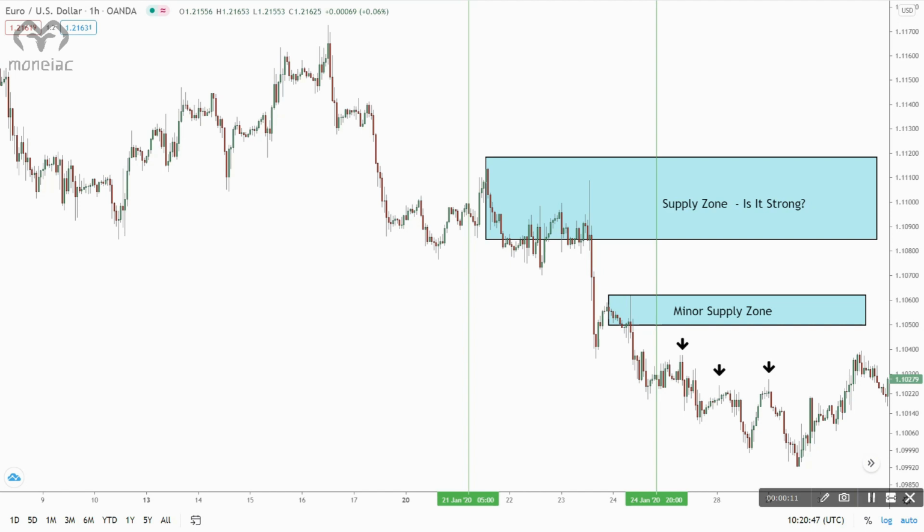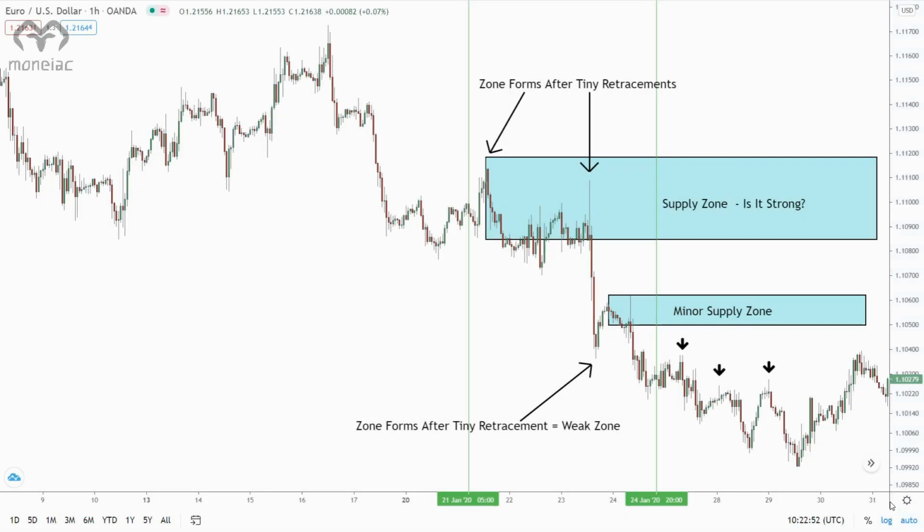Which had the longer preceding move, our supply zone or the smaller zone that formed later that week? Same goes for the swing highs. What was their preceding move like, small or long? The length of the preceding move reveals how many retail traders were buying before the zone formed, and therefore what size sell trades the banks could place, revealing the power of the zone. With its small retracement, our supply zone is the clear victor here. Compared to some zones we see, its move is tiny, nothing to shout home about.